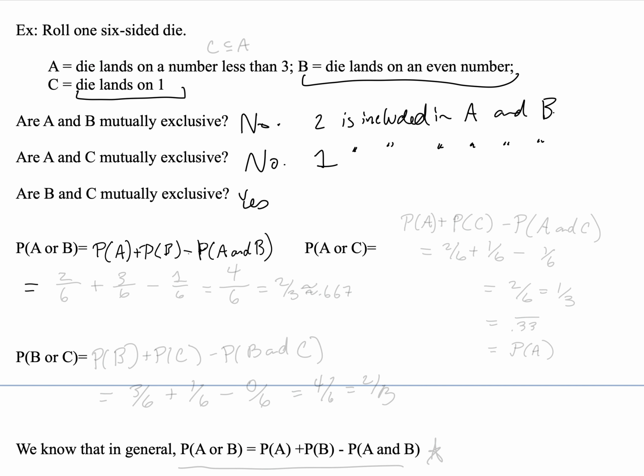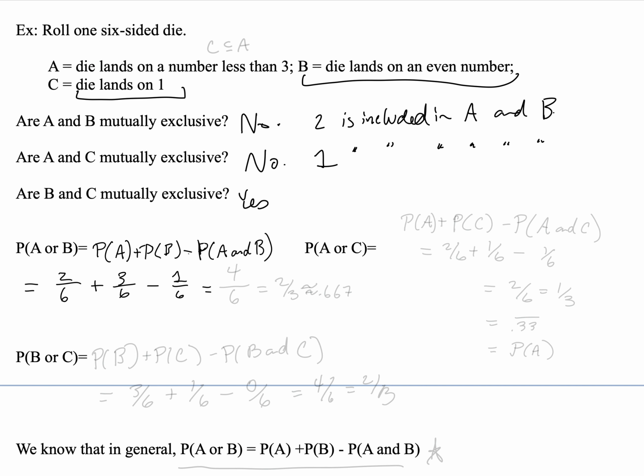Well, it could land on a 1 or a 2, so that's 2 possibilities out of 6 sides of the die, plus the probability that the die lands on an even number, a 2, a 4, or a 6, that's 3 out of 6, minus the probability that the die lands on a value that satisfies both A and B, a number that's less than 3 and an even number. 2 is the only such number, so there's one side of the die that satisfies that.